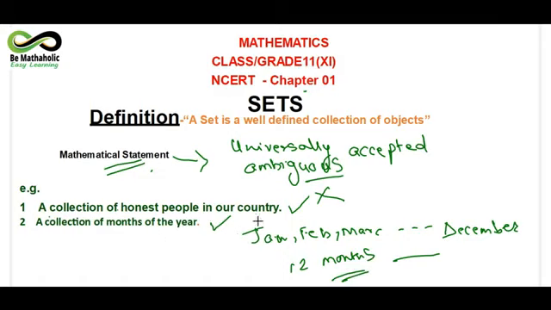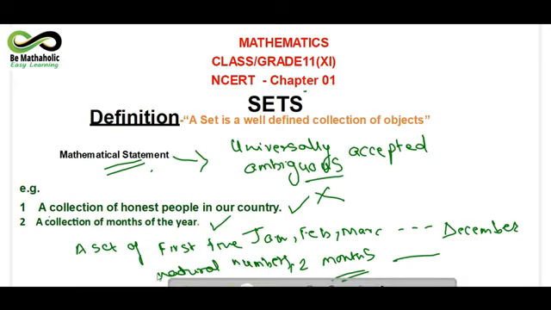So in this very chapter we will be discussing different types of such examples. Now we are talking about maths, so of course we will talk about mathematical statements only. For example, a set, or a collection, of the first 5 natural numbers.